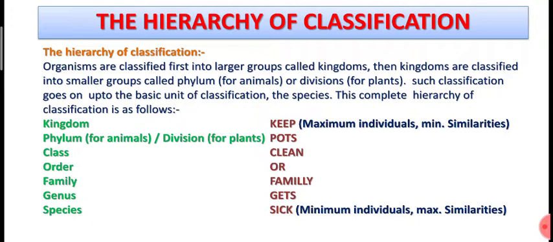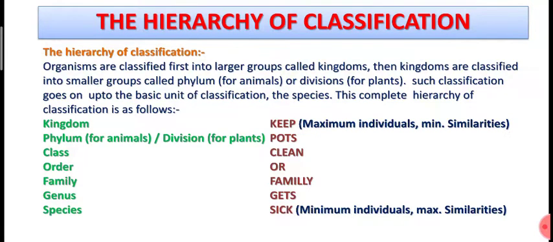So we can say that species is the smallest group of organisms having minimum number of individuals but maximum number of similarities. In the same way, kingdom is the largest group that has maximum number of individuals but minimum number of similarities among them.